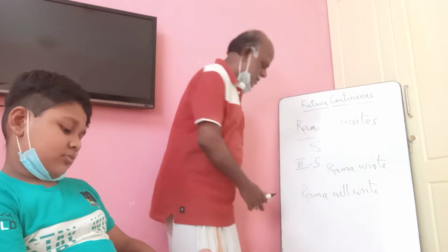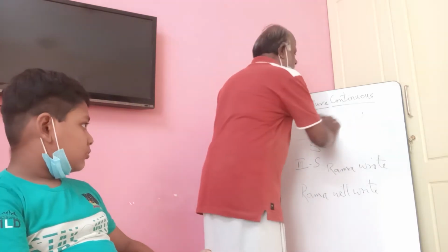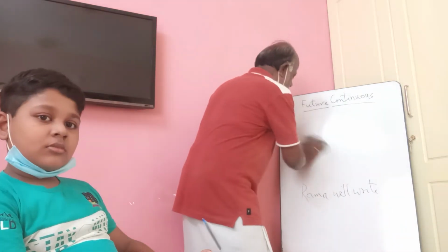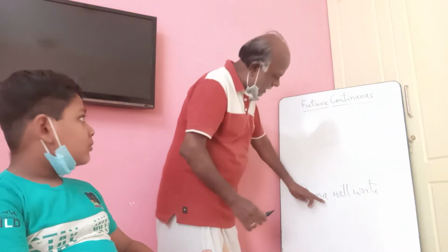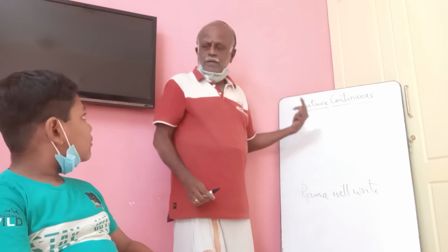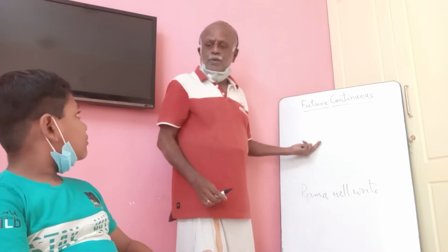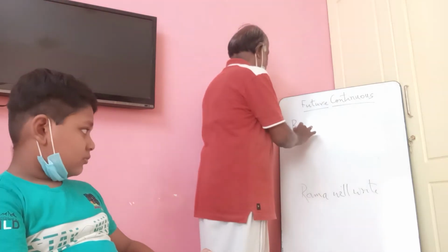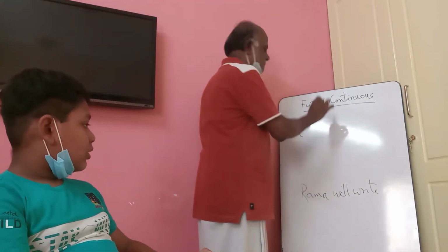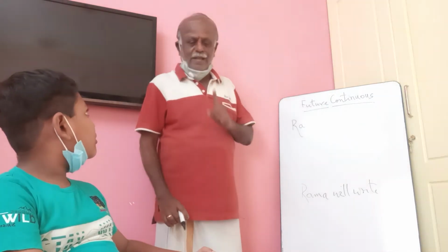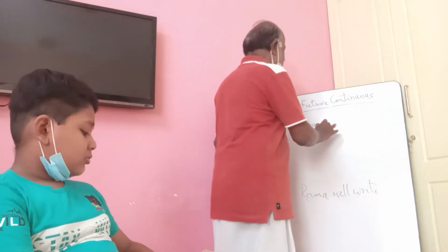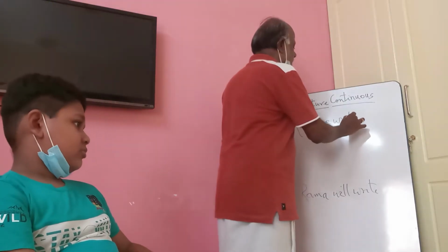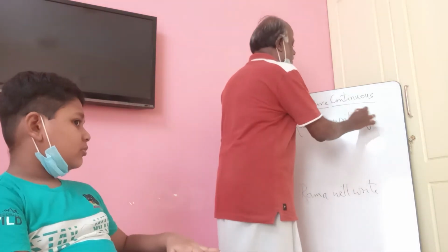Because we have already learnt present continuous and past continuous, convert this into present continuous form. Rama is writing. You put the be verb and the present infinitive and add ing.